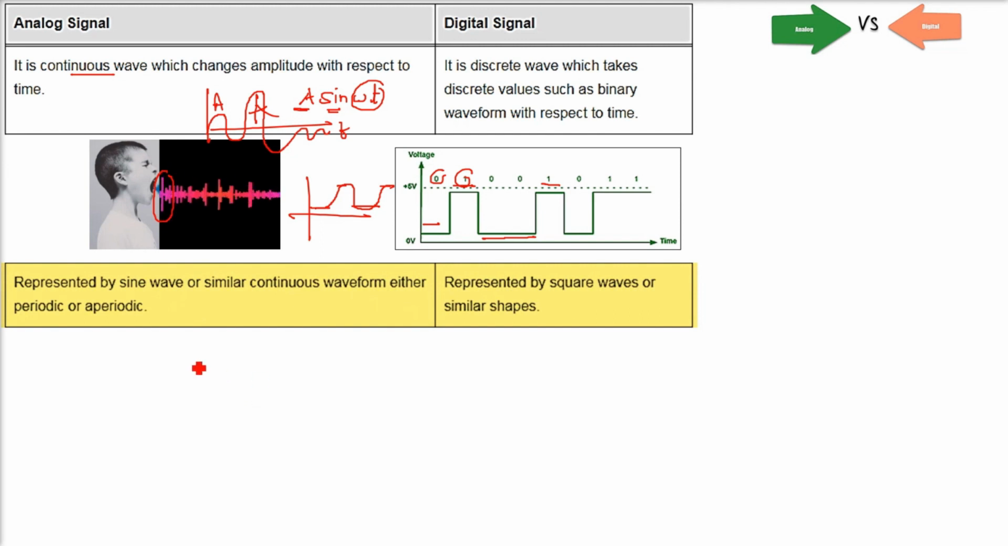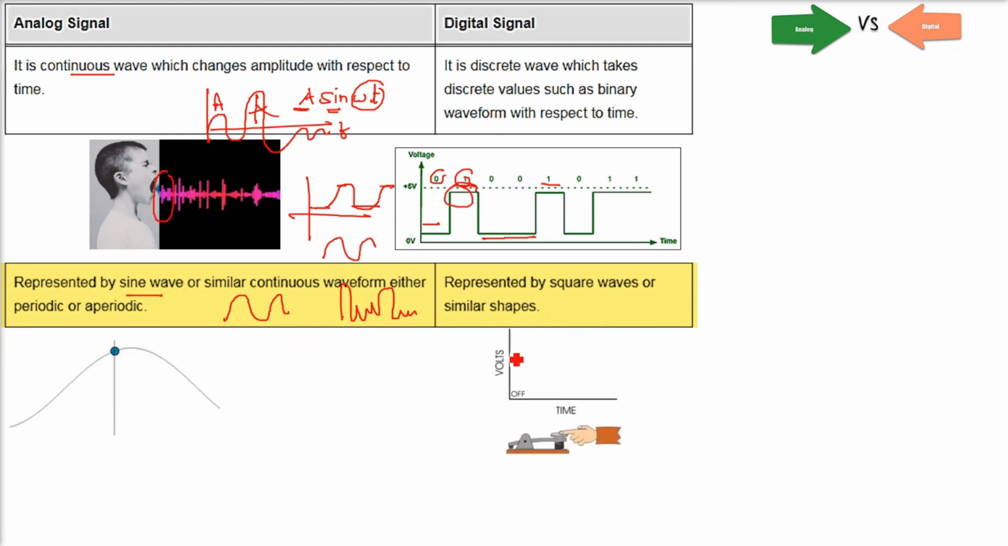The second difference is that an analog signal is represented by a sine wave or any other waveform. It can be periodic, it can be non-periodic or aperiodic. This waveform can be in all forms. It is not always the sine, because a sine wave is very continuous and very periodic. So aperiodicity is also there in analog signals.